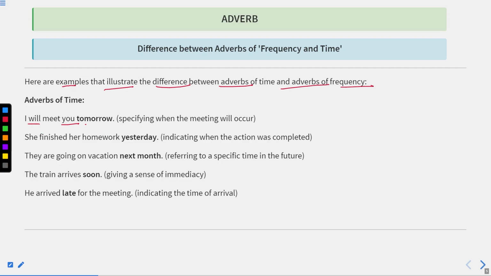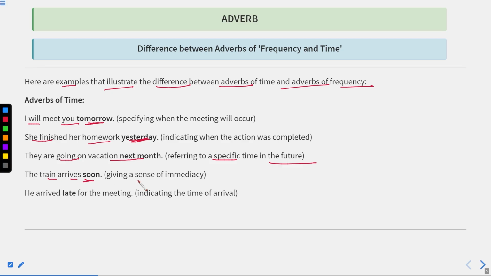I will meet you tomorrow. So tomorrow is specifying when the meeting will occur. Okay, so this is the specific time that this is going to happen, only tomorrow. Okay, so tomorrow is a fixed duration of time. She finished her homework yesterday. It means we are talking about the previous day and indicating when the action was completed. That is the point of time. They are going on vacation next month. So next month is referring to a specific time in the future.